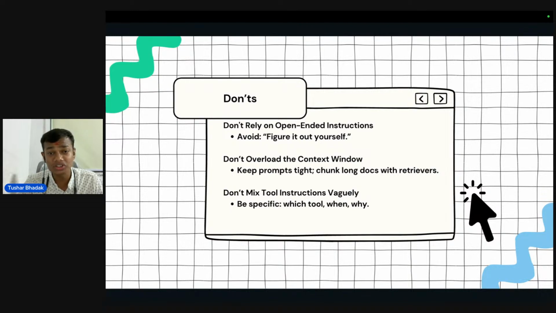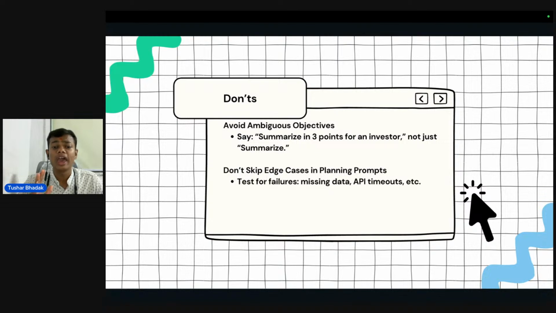Don't mix tool instructions vaguely. What happens is we are mixing multiple tools at a time, but make sure you clearly give instructions to the agents about which tool to use when and why. Avoid ambiguous objectives. Just don't say summarize in 3 points for investors. You have to avoid this kind of objective that just says summarize. And the last, which is also a crucial thing, is don't skip edge cases in planning prompts. Always make sure to cover missing data or an API timeout and how to handle these situations. So these are the don't points that you have to remember while prompting your agents.